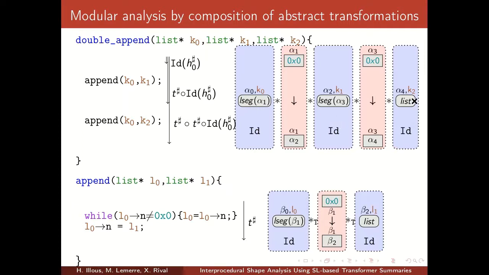The key2 linked list can be any linked list and it's not modified. Key1 is a non-empty linked list and is modified so that its last element now points to key2. And key0 was a non-empty linked list and is now modified so that its last element points to key1. So this is also an accurate description of what double append does.